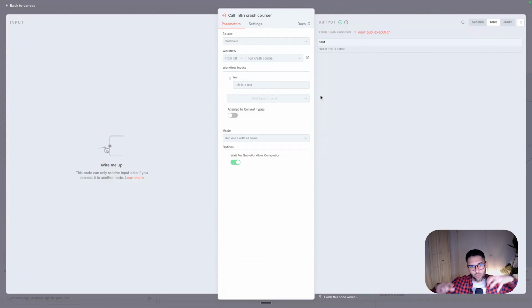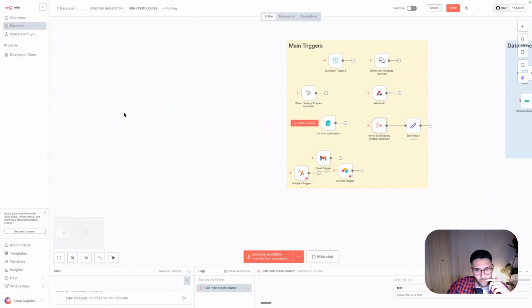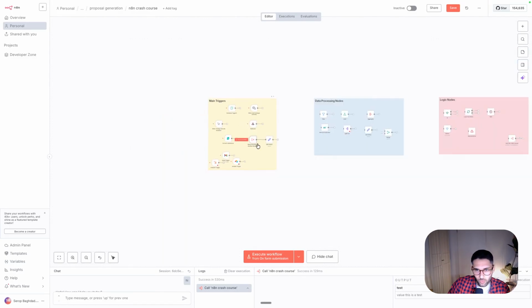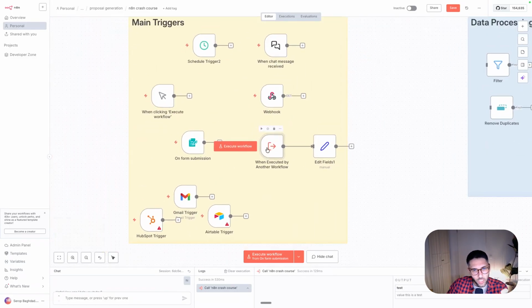You can call sub workflows from different parts and different files. This helps you organize your thoughts. So for example, let's say you have a folder. Here I have n8n crash course, but let's say I have a folder and I just want in one file to handle everything related to my database. So add things to my database. So I don't want to make this too busy, right? I just want here to handle one thing and one thing only, and then I can call this other file. This would help you call different files in your n8n workflow. So super important to organize the functions and make things less messy.